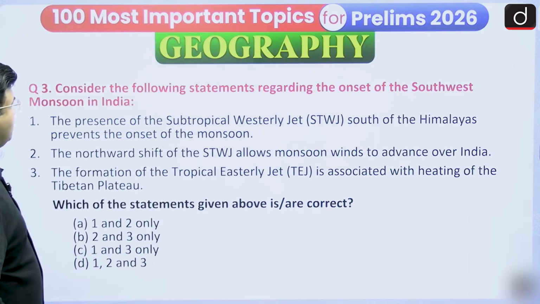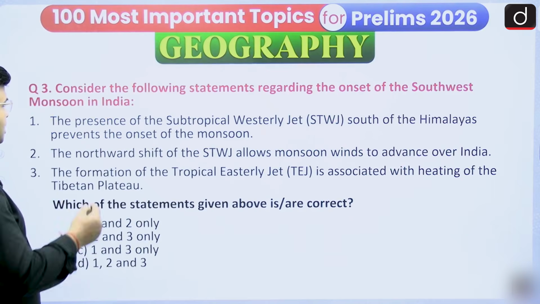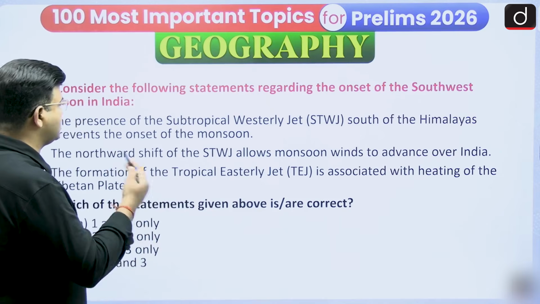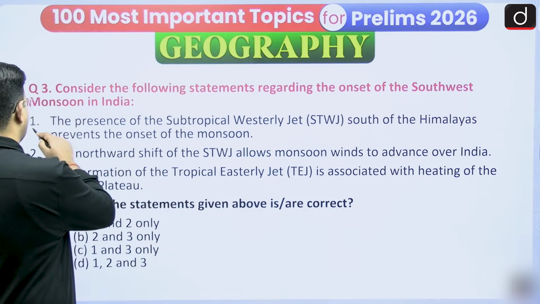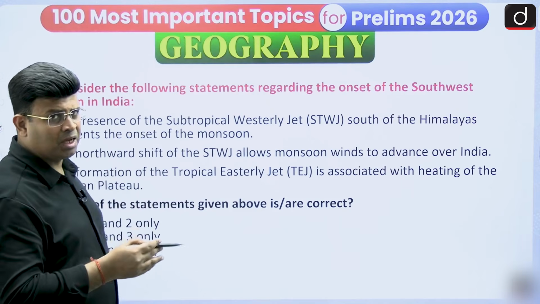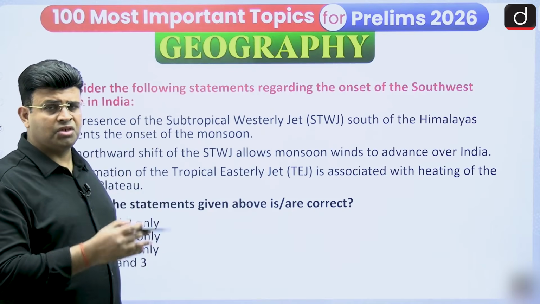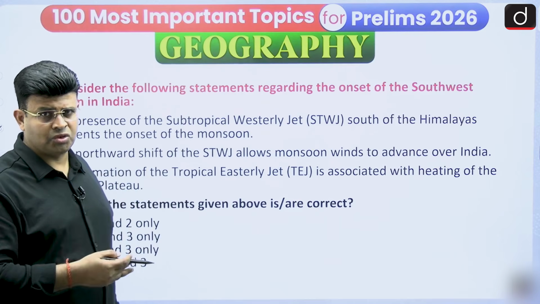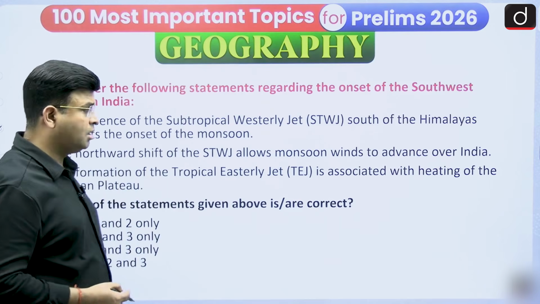The next question: consider the following statements regarding the onset of the southwest monsoon in India. The presence of the subtropical westerly jet stream south of the Himalayas prevents the onset of the monsoon. Yes, because of the jet stream, high pressure exists south of the Himalayas, and wind does not move towards a high pressure region. Therefore, the southwest monsoon does not occur.